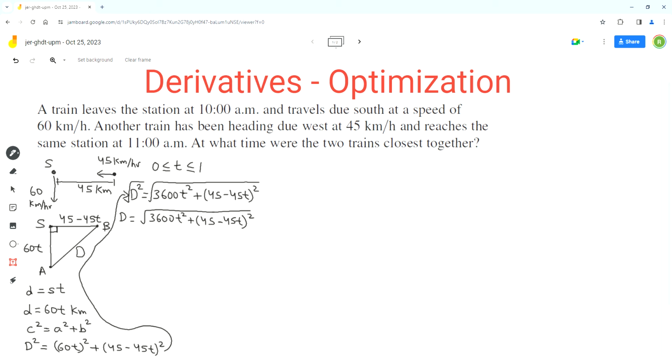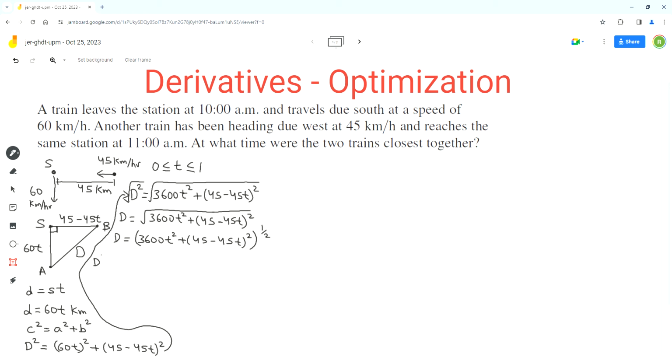So the first step here is to change the radical to a rational exponent, because that will make it easy to find the derivative of this function. So (3600 t squared plus (45 minus 45t) squared) to the exponent half. Now we can use the chain rule to find its derivative.